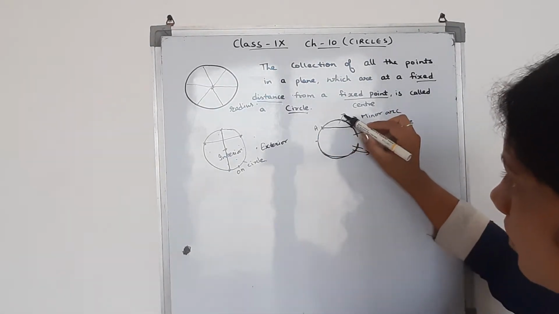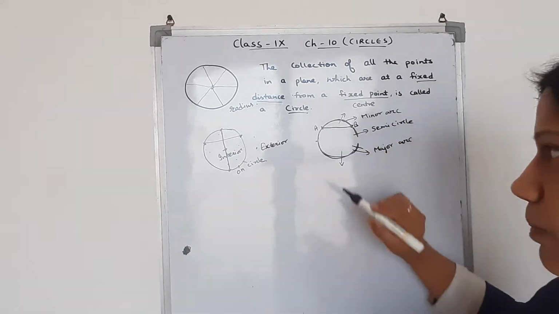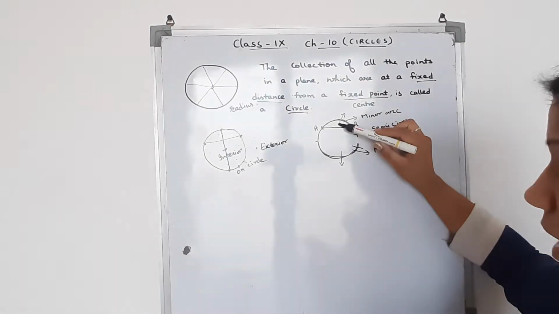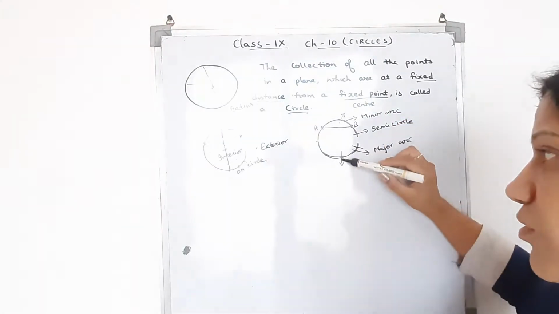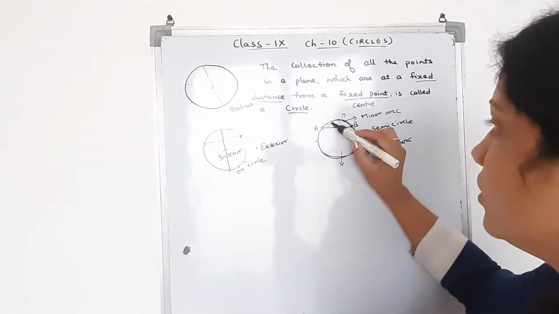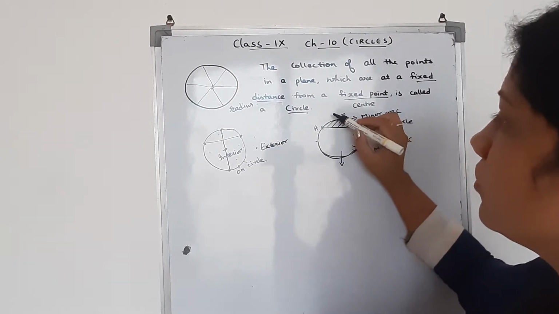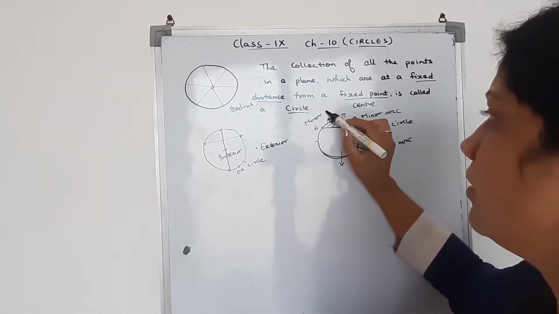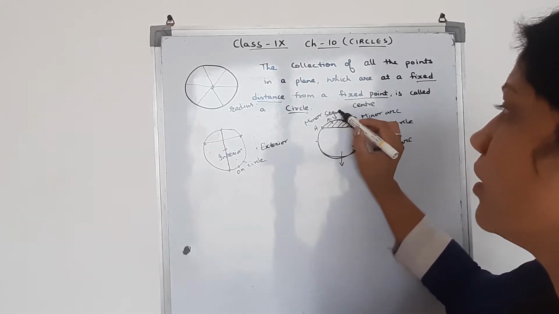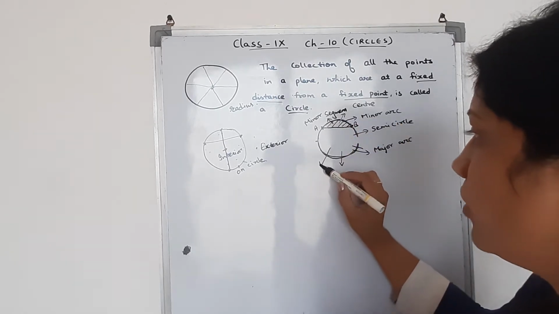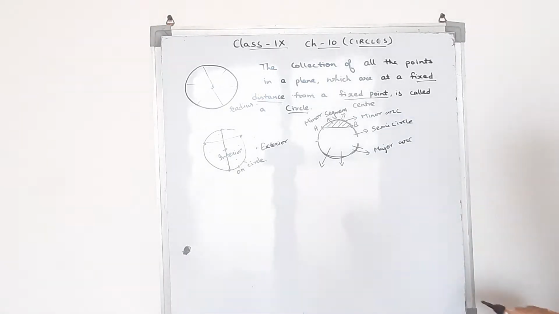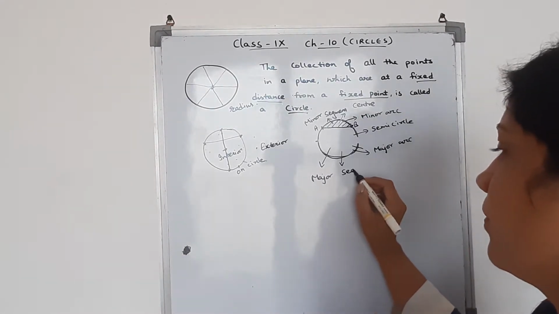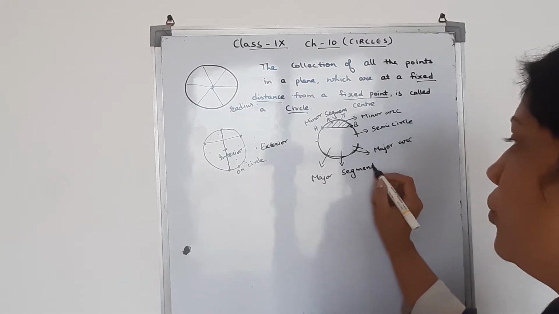The part with the minor arc is called the minor segment, and the part drawn with the major arc is called the major segment. I hope it is clear to you.